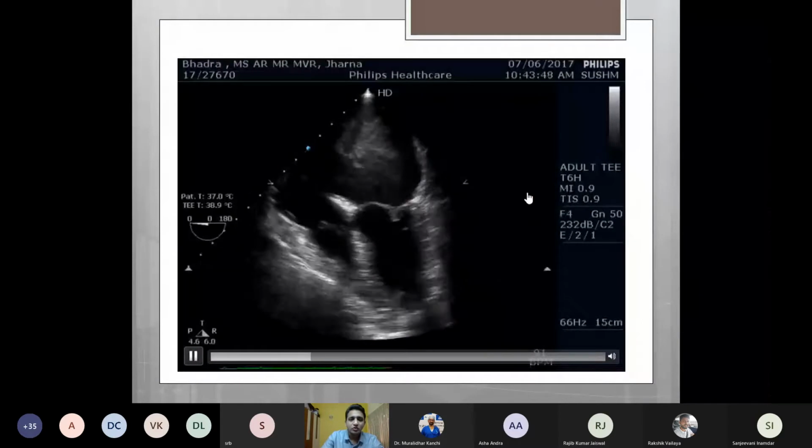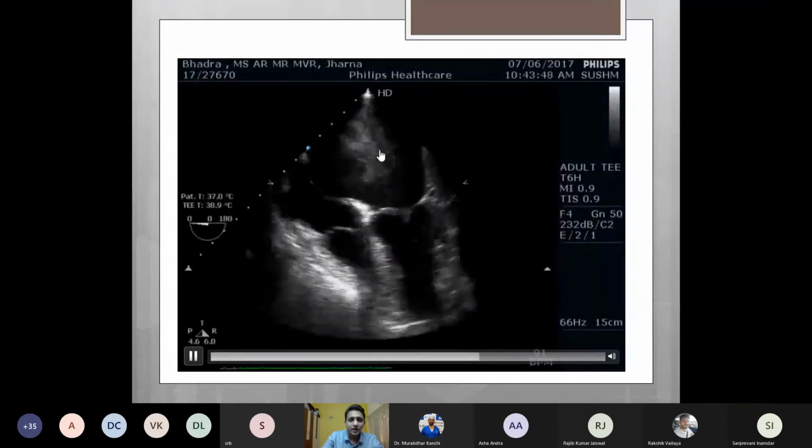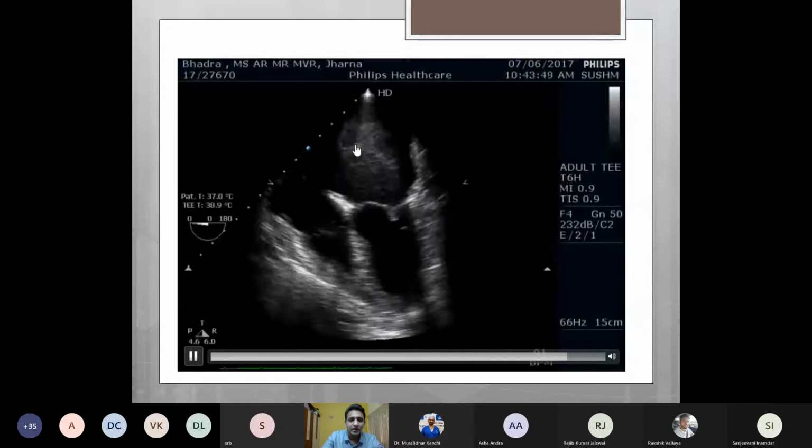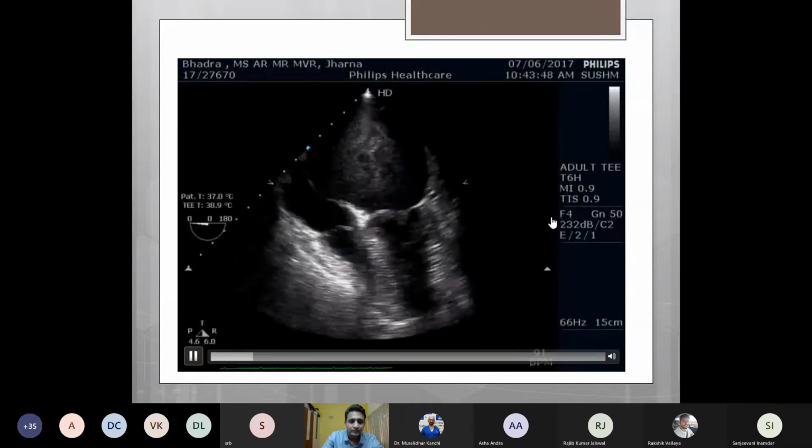This is an image to have an example of scattering. In case of a severe MS, due to clumped RBCs, there is scattering occurring in the left atrium, leading to a spontaneous echo contrast or a smoky LA.